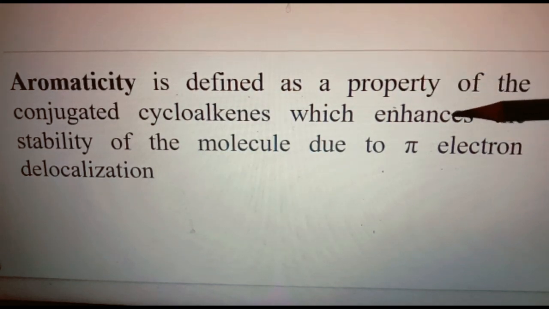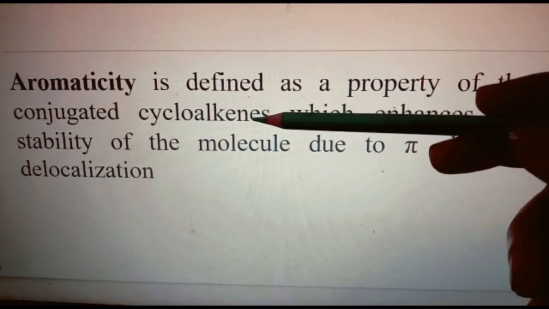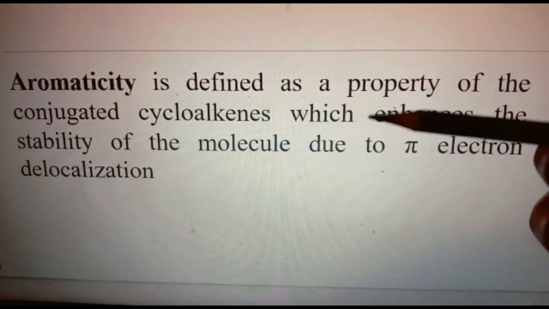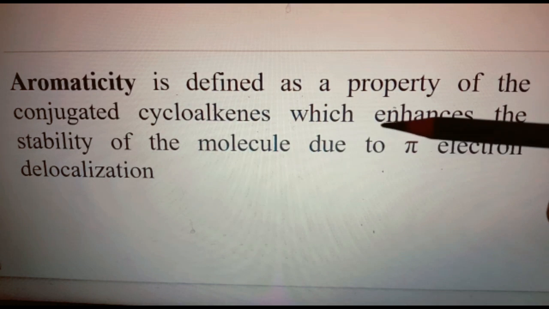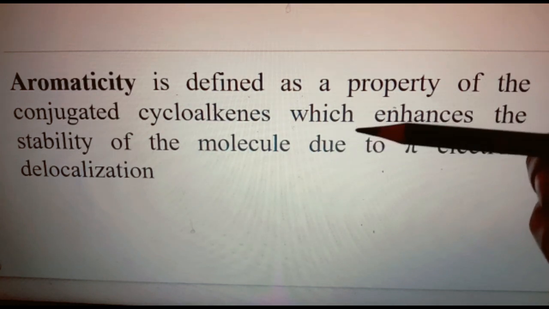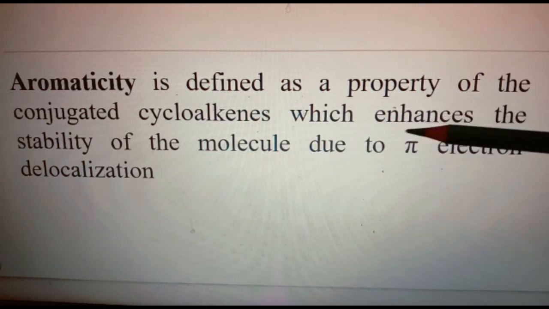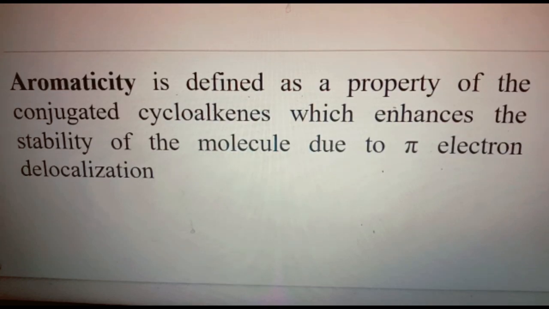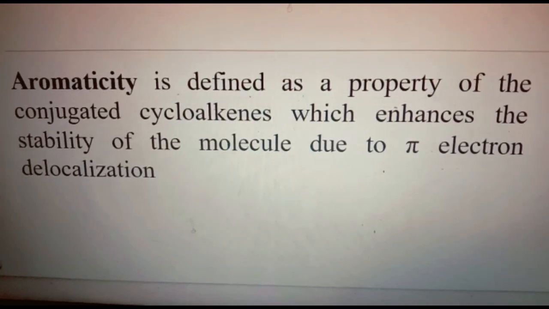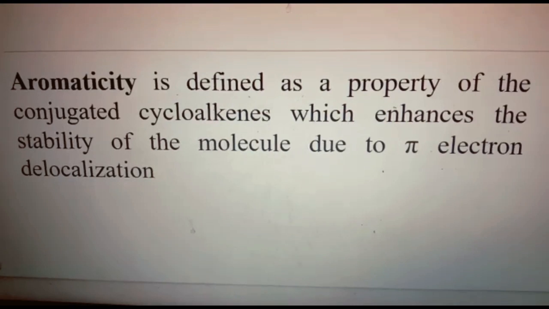So those types of compounds are known as aromatic compounds, and the property is known as aromaticity. It is defined as the property of conjugated cycloalkenes. So the molecule should be planar and it should possess conjugated bonds, that means alternate double bonds. Then it enhances the stability of the molecule due to pi electron delocalization. If there are alternate double bonds, then only can the electrons be delocalized.